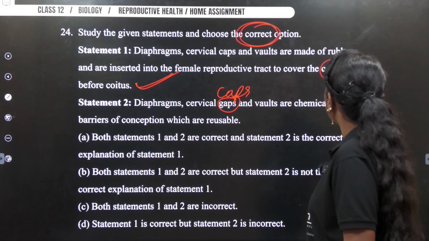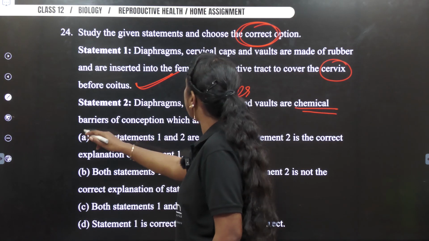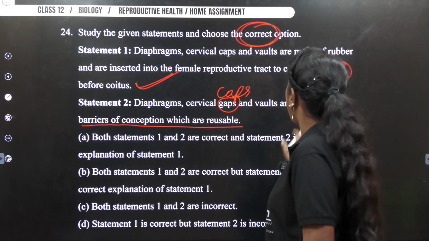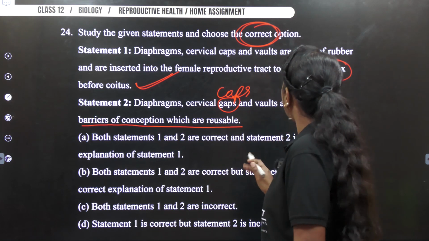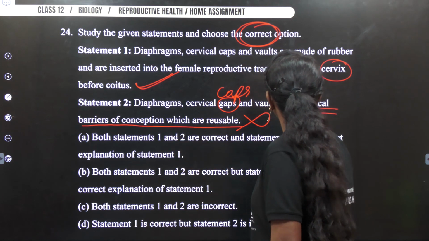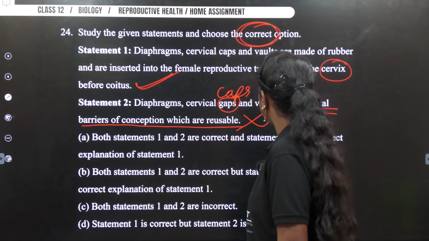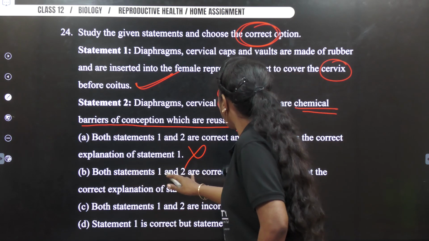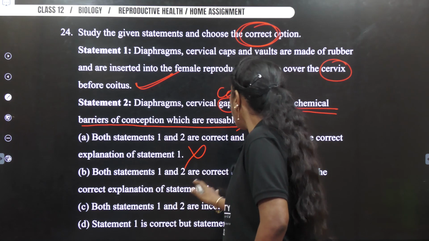Okay, diaphragm, cervical caps are chemical? They are not chemical. Can be chemical barriers for contraception which can be reusable. Okay, so there's a word which is directly saying chemical barriers. No. So thereby I'm marking this as wrong. So both the statement 1 and 2 are correct and statement 2 is correct explanation of the 1. Okay, wrong. Both the statement 1 and 2 are correct, but statement 2 is not the correct explanation of statement 1.